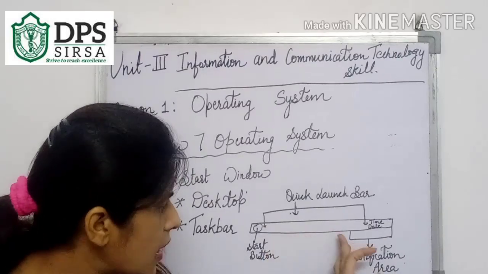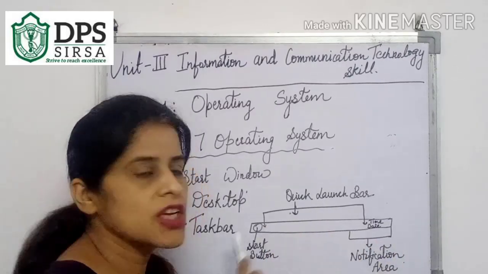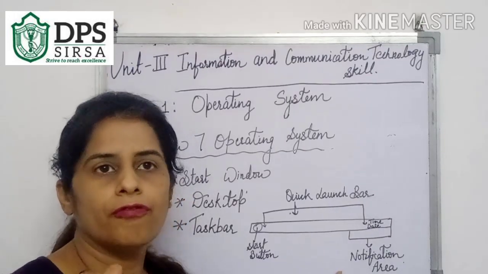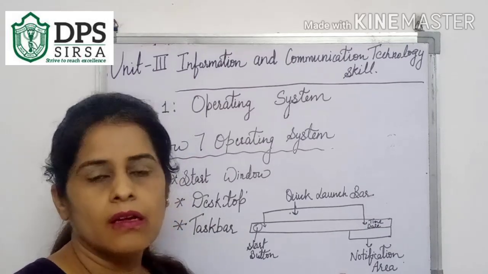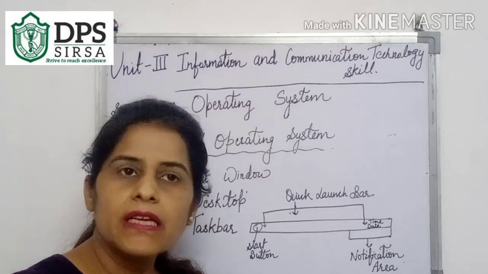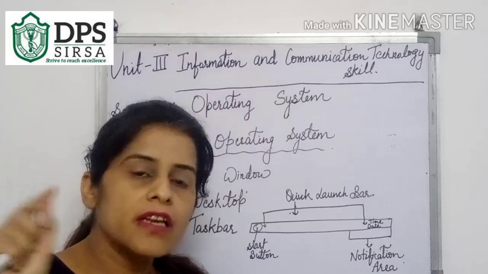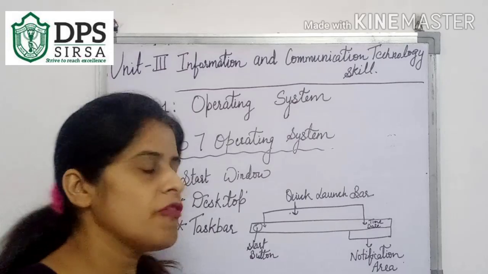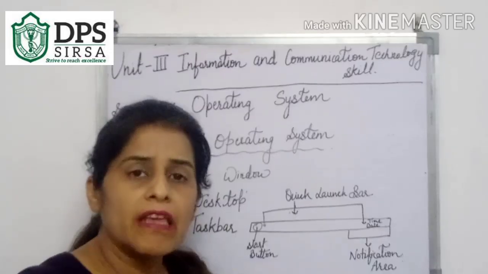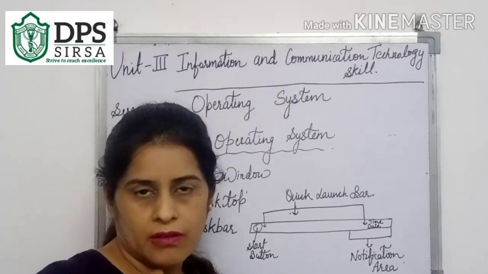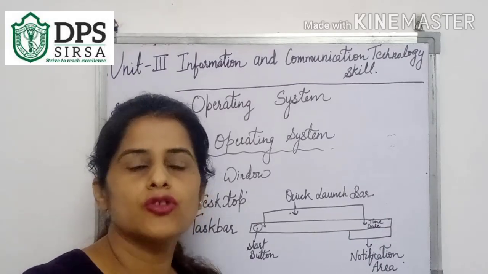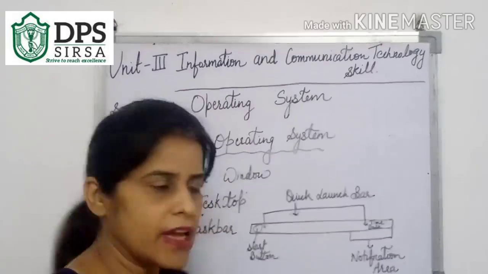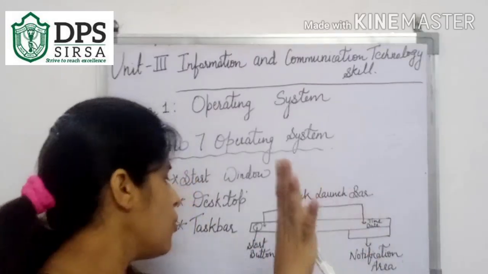And in this bar, at the last, there is the notification area. In this notification area, you will see a symbol of sound, mic, and after that there will be a symbol of connecting to the internet, that the WiFi is attached. That symbol will also be displayed here, it notifies, and it will also show the time and the date which you have set in your PC. It will show the time and the date and some other notifications in this notification area at the right hand side of this bar.